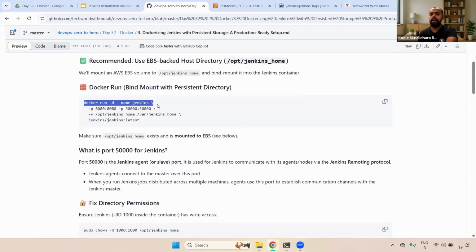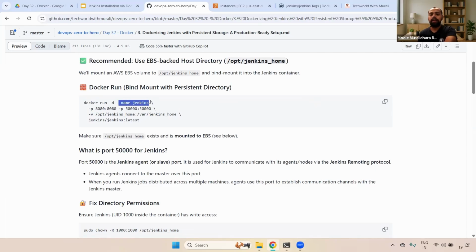Now here you can see what I'm going to do. First, I'm going to install Jenkins using the Docker command. Here I'm going to explain docker run -d. The -d is nothing but detached mode. If you want to run this container in the background, we use -d, detached mode.